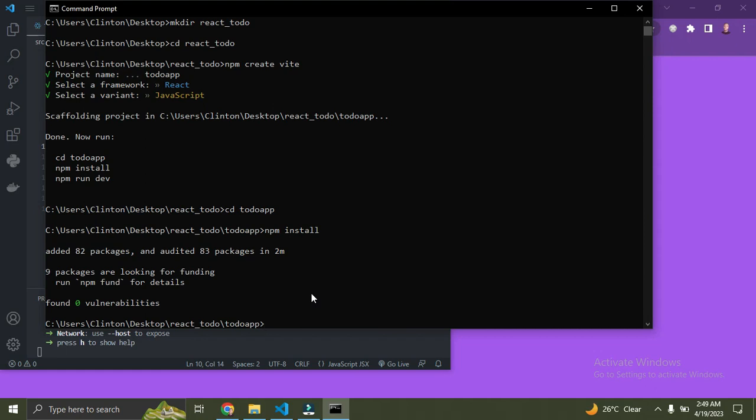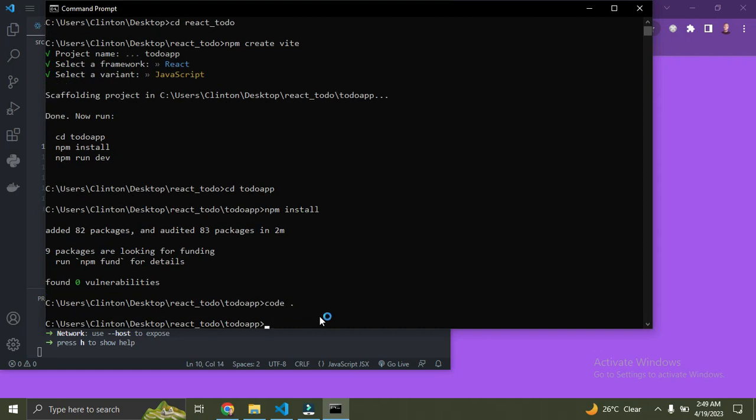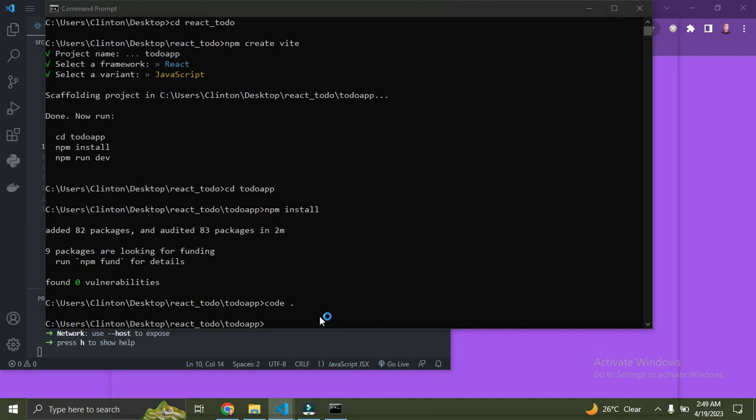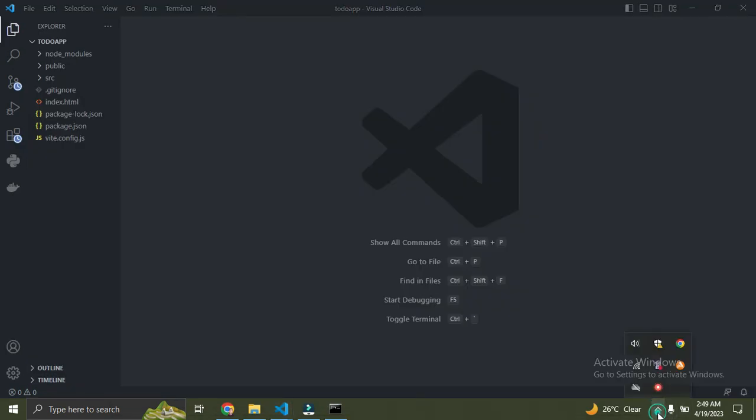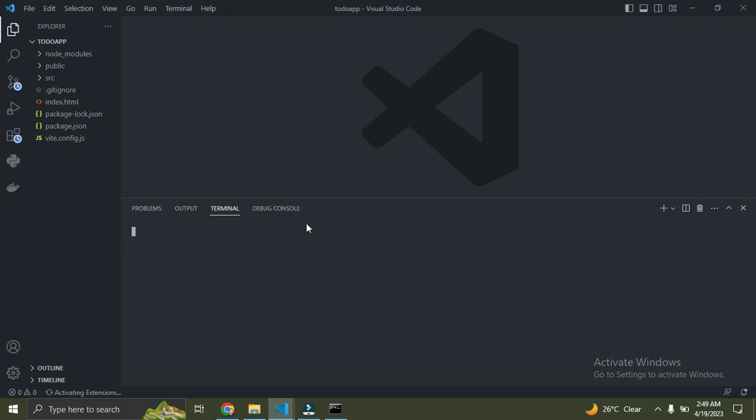What we're going to do now is simply open this directory with VS Code. We're going to say code then dot. It is currently opening the directory with VS Code, and our VS Code is going to come up right now. Okay, it's open on VS Code, so let's continue. Just click on terminal on top, then new terminal.